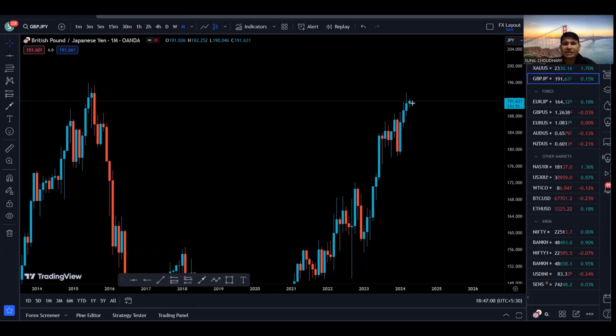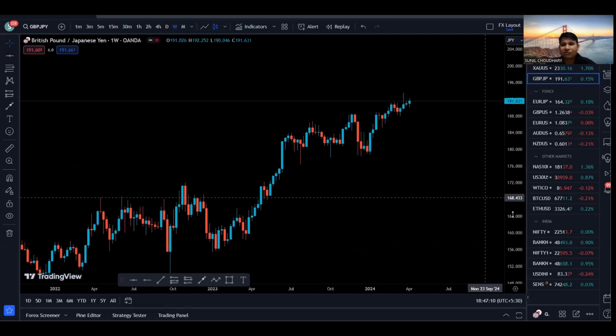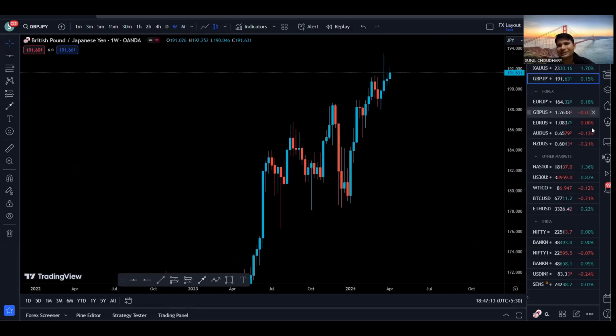So what is the probability now? The probability is we can come down for a pullback, right? That is something I see on the monthly time frame. So now let's go to weekly time frame to find exactly what is happening on the weekly time frame.